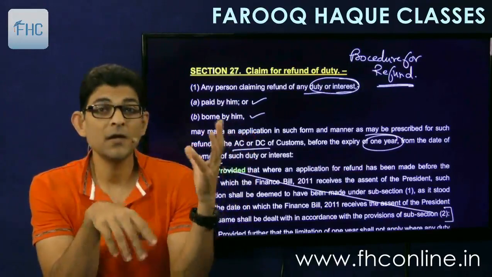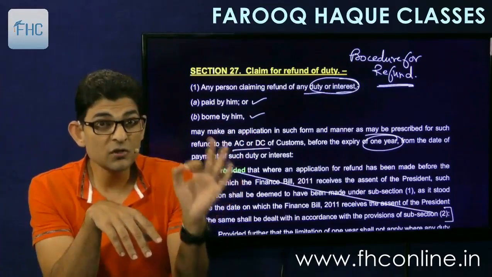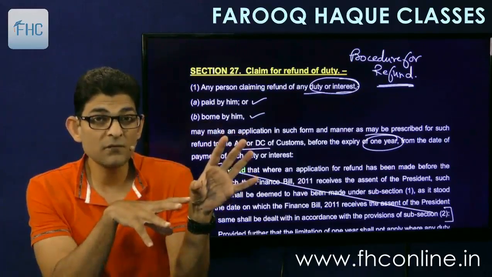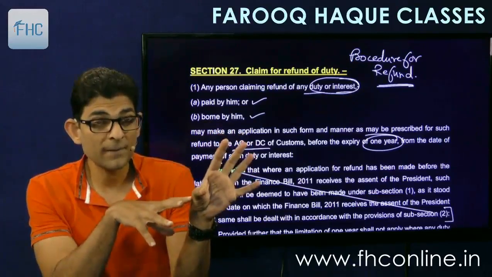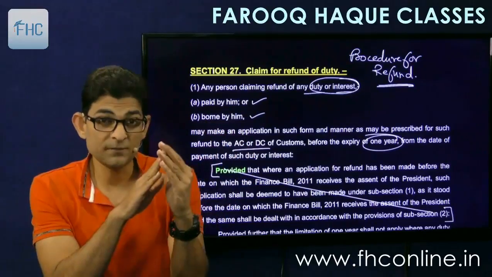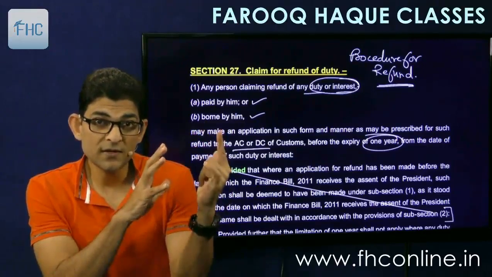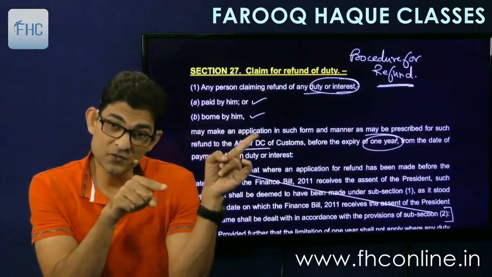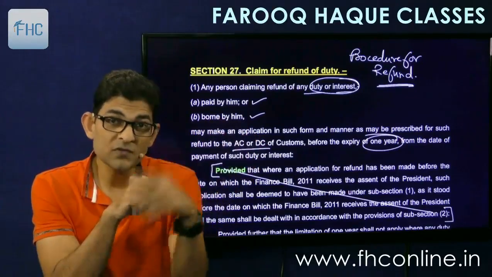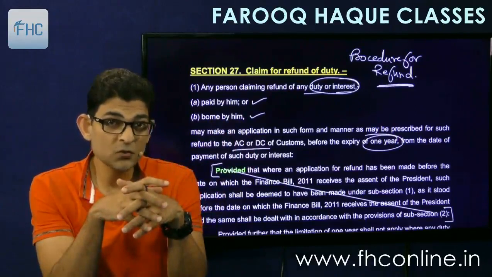Understand this point: Section 26 and 26A do not give the procedure for refund. They only define the circumstances in which refund will be allowable. 27 is the procedure. So even when you claim refund under 26 or 26A, you have to file the application in this form under section 27. But what was the time limit defined there? The time limit was 6 months in both of those sections.